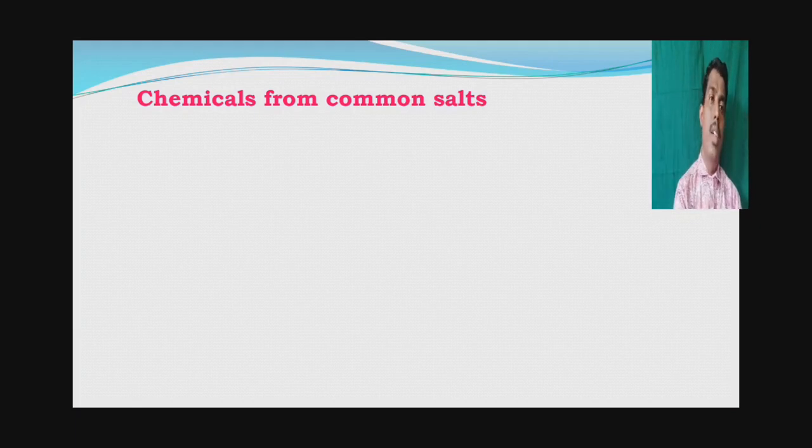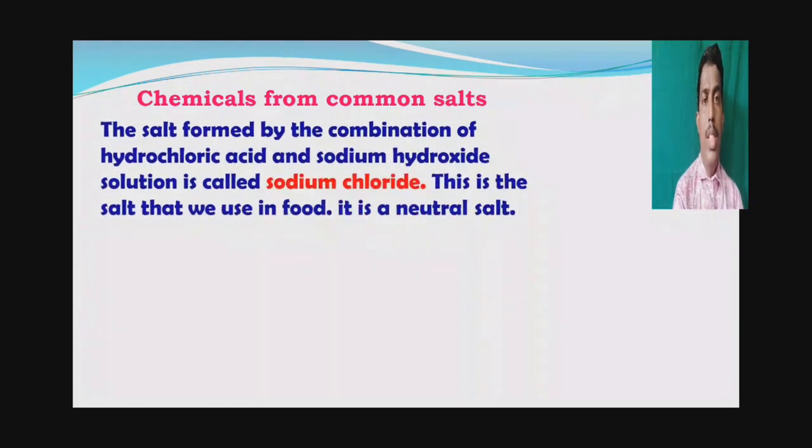Chemicals from common salt. Common salt chemical formula: sodium chloride, NaCl. The salt formed by combination of hydrochloric acid and sodium hydroxide solution is called sodium chloride. This is the salt that we use in food. It is a neutral salt. Already we discussed when hydrochloric acid reacts with sodium hydroxide, it forms sodium chloride. Sodium chloride is the neutral salt because hydrochloric acid and sodium hydroxide are strong acid and base. So NaCl, sodium chloride, is the neutral salt. This is used in food.